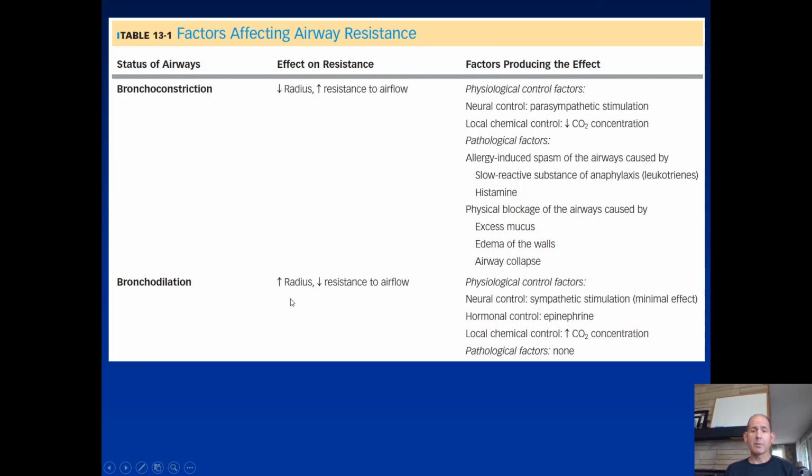Bronchodilation has the opposite effect on radius: greater radius, so less resistance, and for a given pressure then you tend to have greater airflow. Sympathetic tends to dilate, but mostly through circulating epinephrine in response to sympathetic stimulation. Remember, beta-2 adrenergic receptors are mostly responsive to epinephrine with very little response to norepinephrine. An increase in CO2 in the area would cause dilation in the airways, which would improve airflow and help aid our ability to clear carbon dioxide. There are typically not too many pathological factors that would cause airways to be over dilated.